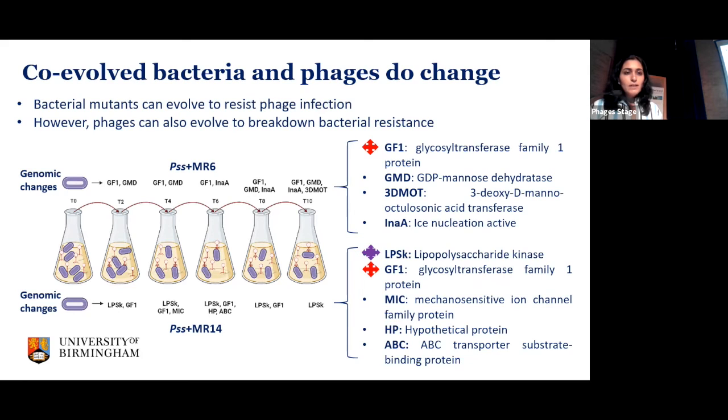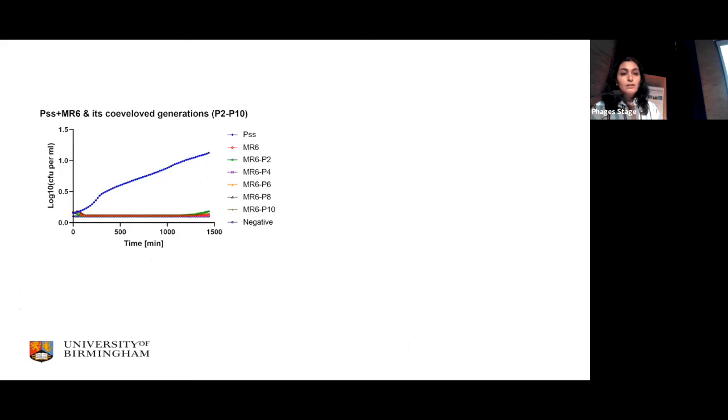So if we look into phage MR6 and its co-evolved generations, we wanted to see, can this co-evolved generation of MR6 still kill PSS? Yes, it can. This is again by looking at the optical density of the bacterial population in the presence of all co-evolved phages during 24 hours.